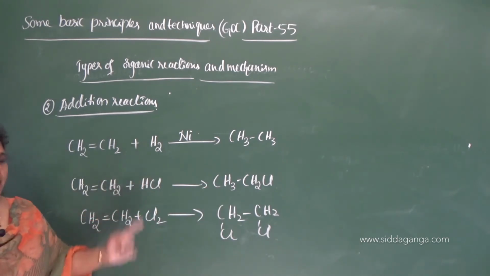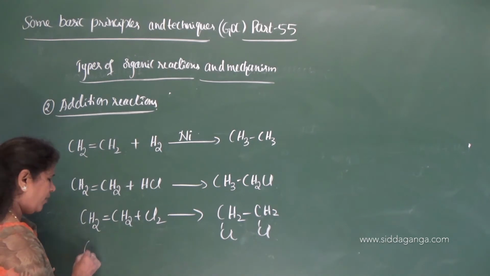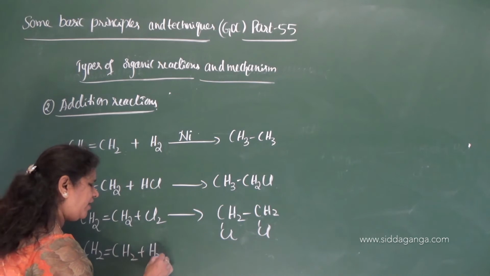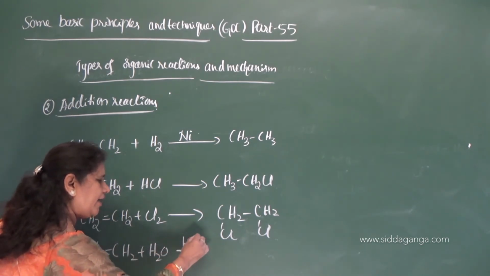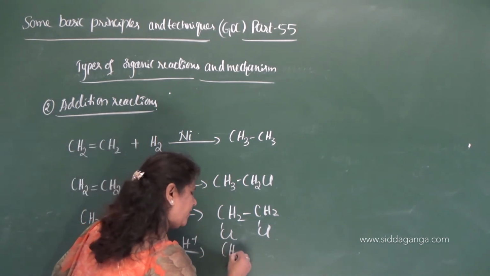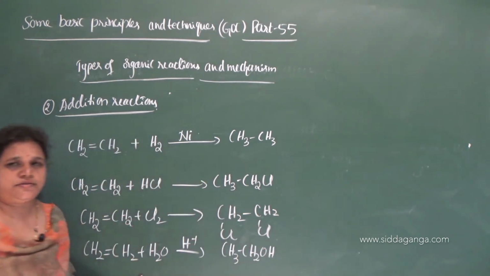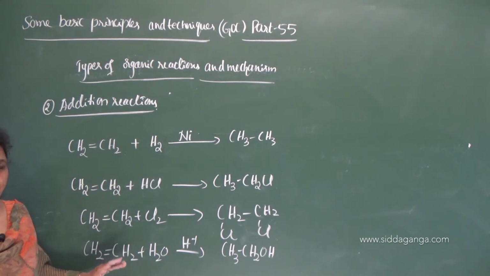Since it involves the addition of hydrogen here, one more example let me give. Addition of water takes place in presence of a dilute acid and you will get ethanol. Water is also added across the carbon to carbon double bond.